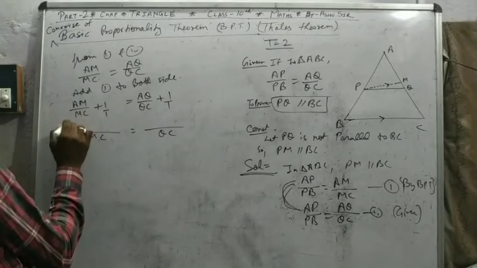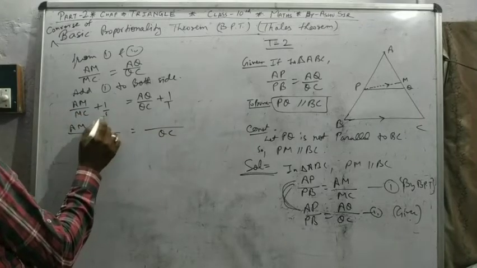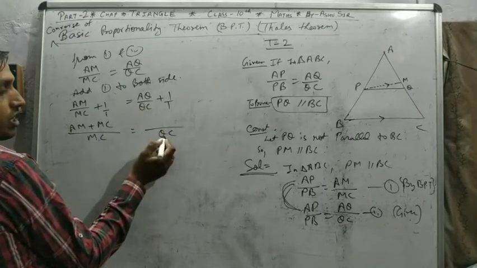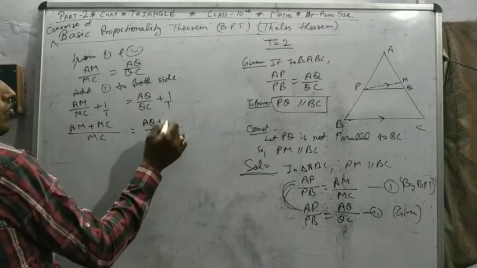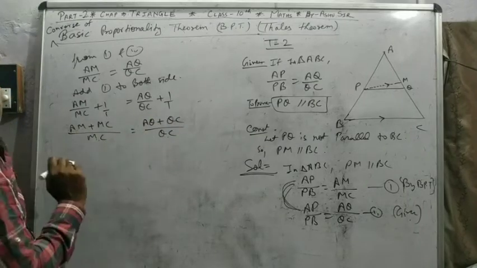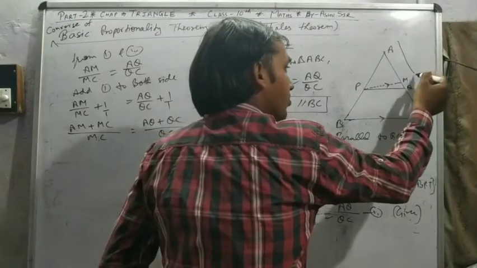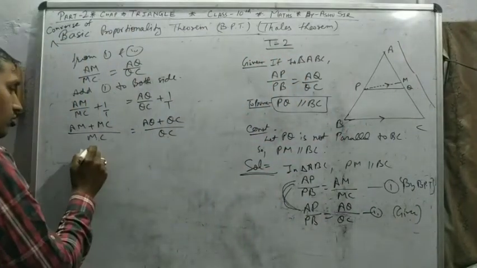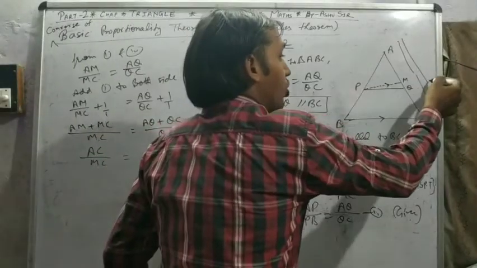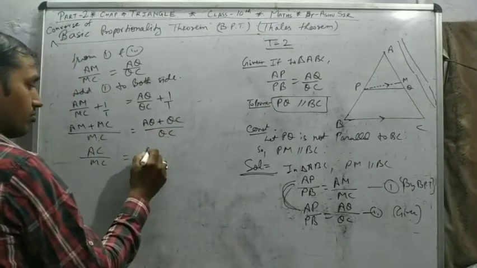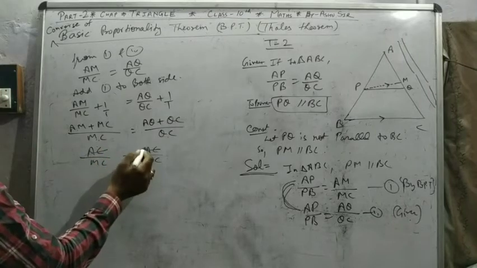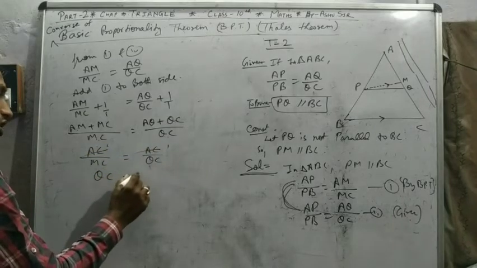So AM plus MC, according to the figure, that forms AC. AQ plus QC is also AC. AC cancels. QC and MC multiply by 1. So QC is equal to MC.